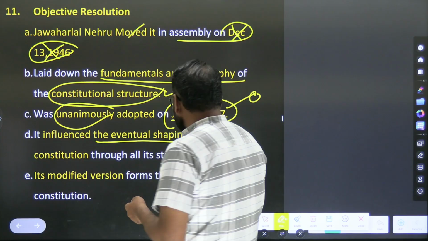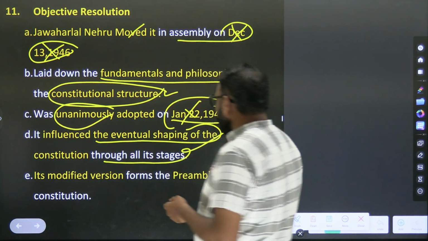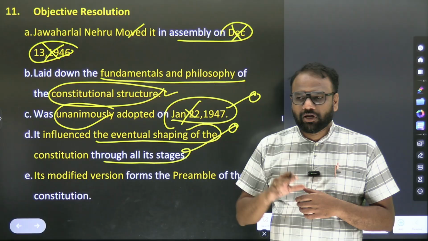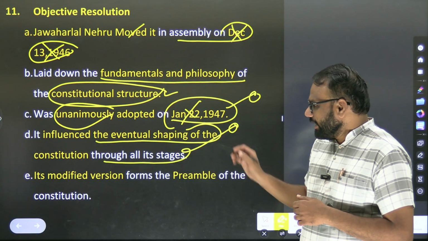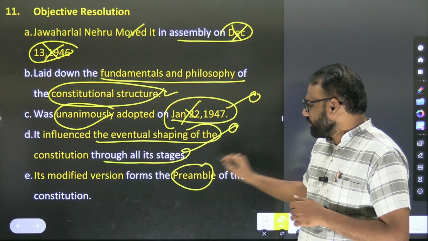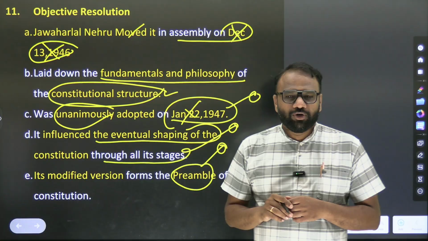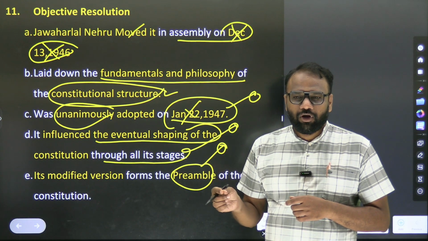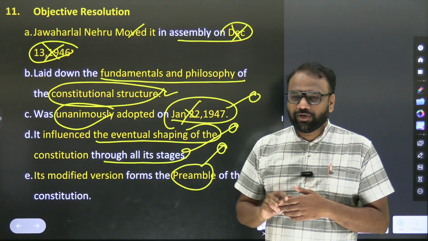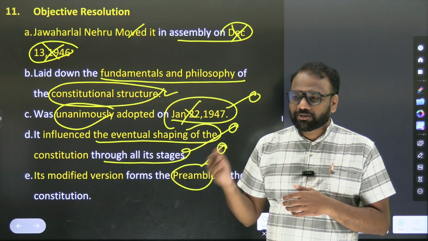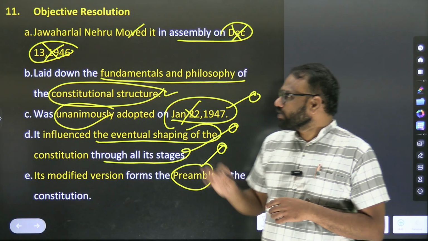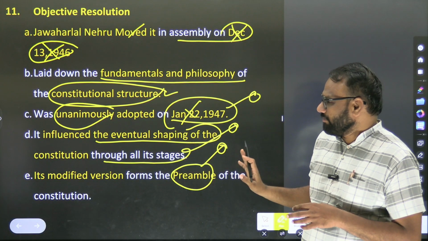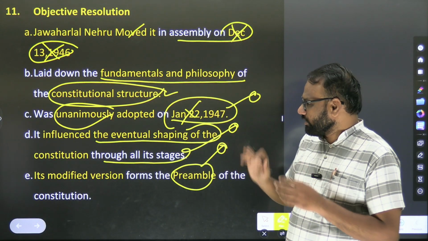It influenced the eventual shaping of the constitution through all its stages. So eventually when they started writing the constitution, it had a positive influence on the formation. Its modified version forms the preamble of the constitution. This is very important. The modified version of the objective resolution forms which part of the constitution? Option 1, fundamental rights. Option 2, fundamental duties. Option 3, directive principles of state policy. Option 4, preamble. So the keywords are objective resolution, Jawaharlal Nehru. Next, preamble. Other things you just understand, not important.